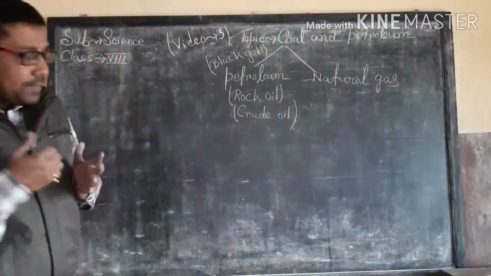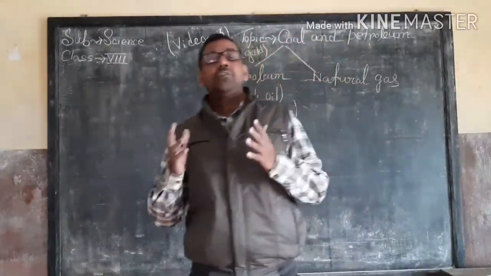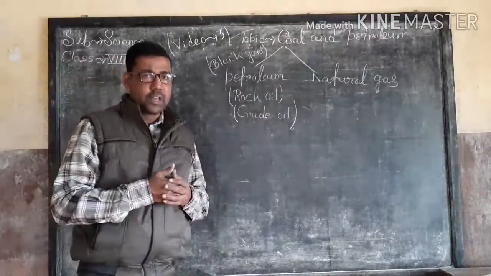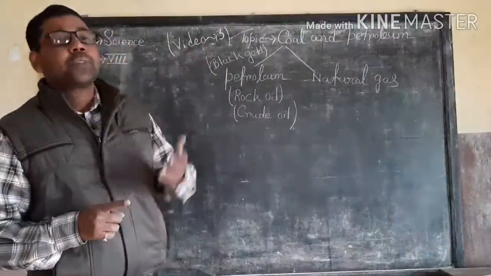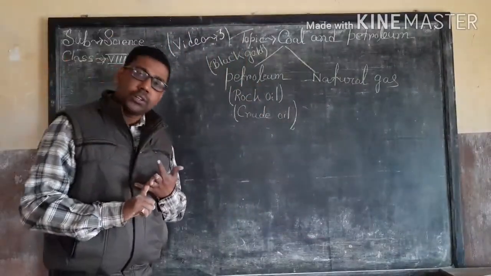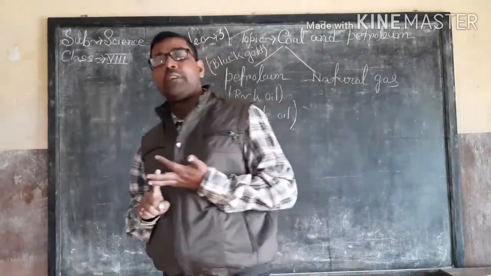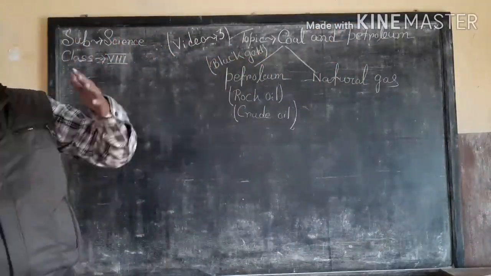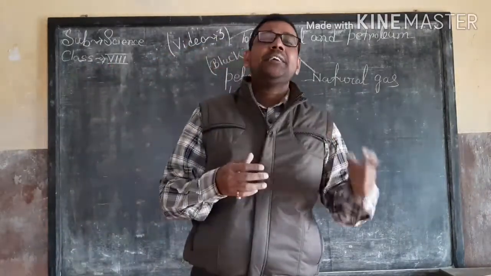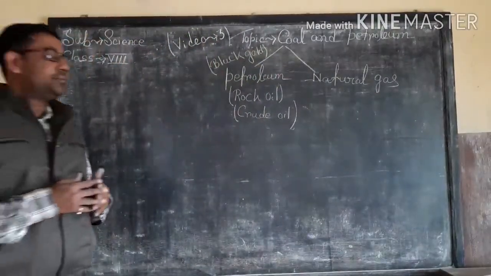Petroleum is a combination of various types of hydrocarbons and liquid organic compounds. It is lighter than water and insoluble in water. That is the characteristic of petroleum. It is found deep in the earth's surface, in a layer called impervious rocks.